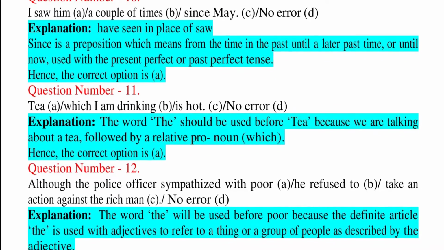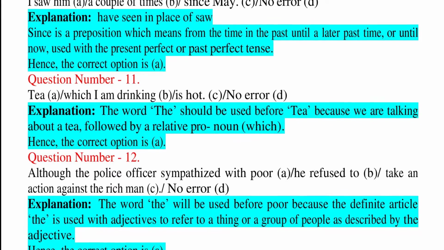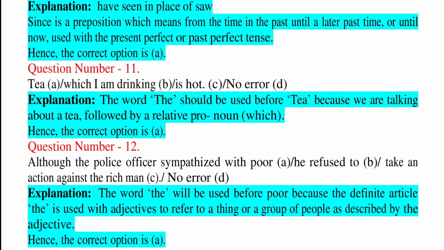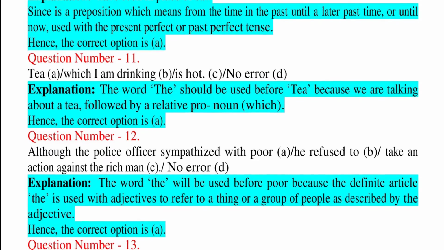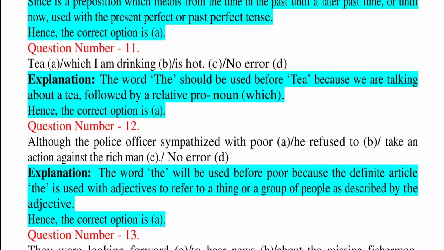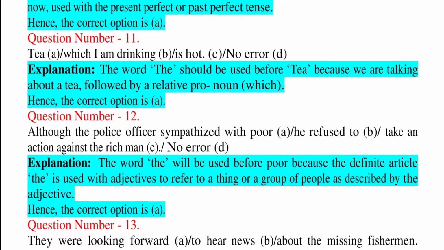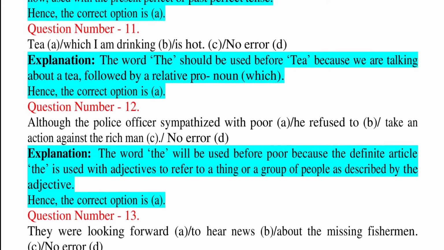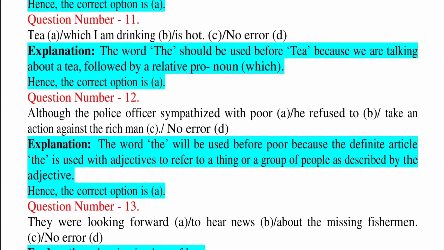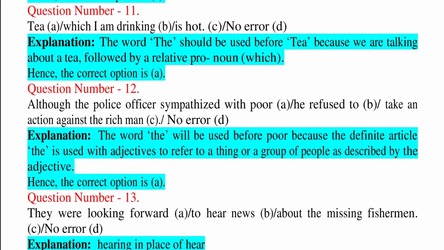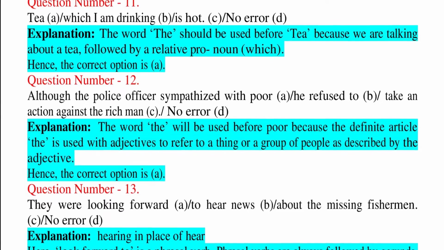Question number 11. Tea which I am drinking is hot. C. No error. D. Explanation: the word that should be used before tea, because we are talking about a specific tea, followed by a relative pronoun, which. Hence, the correct option is A.